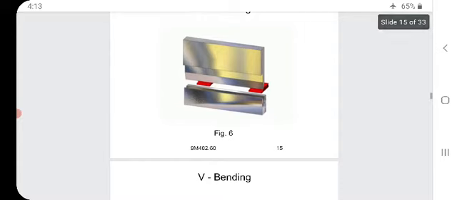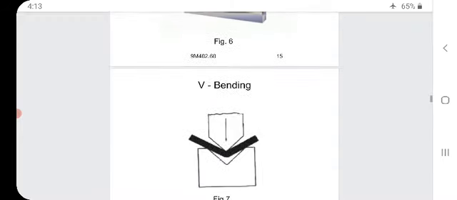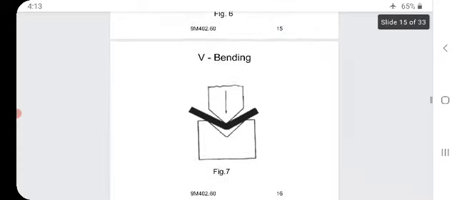Next we will see the V bending. See that figure? In carpentry, that is the example of a dovetail joint. Just see it from the side view. See here what is happening.